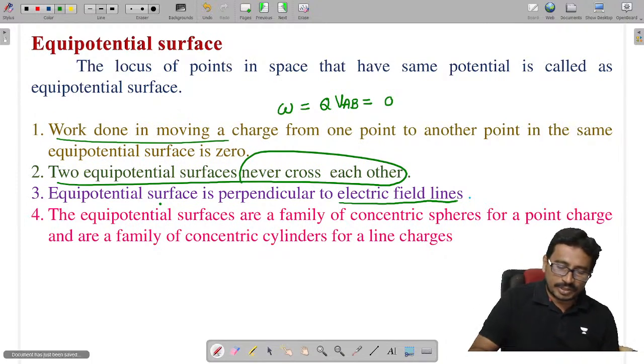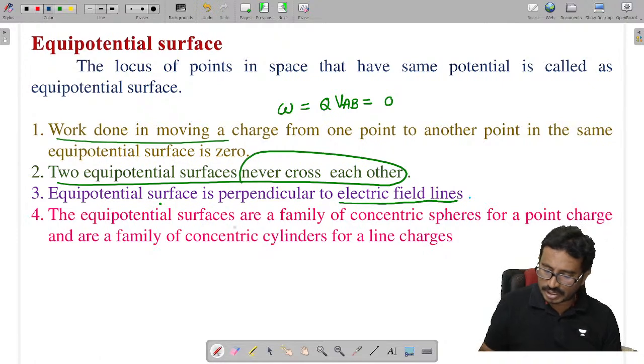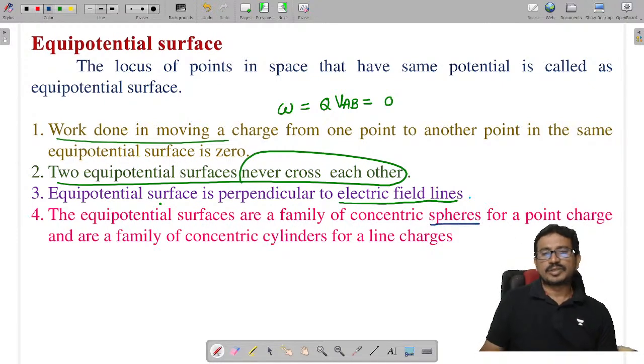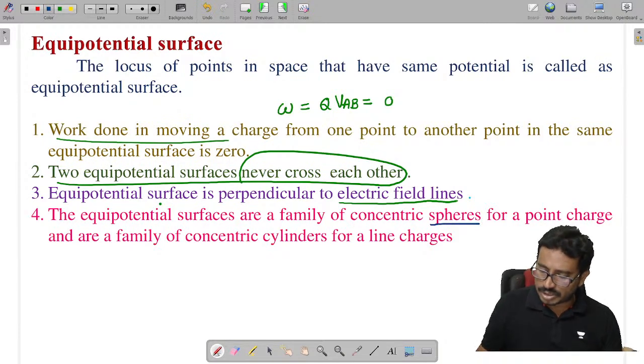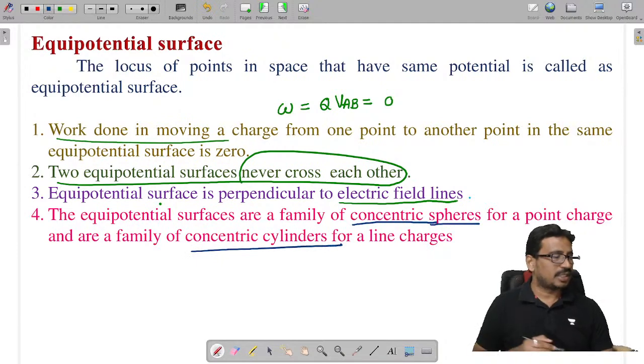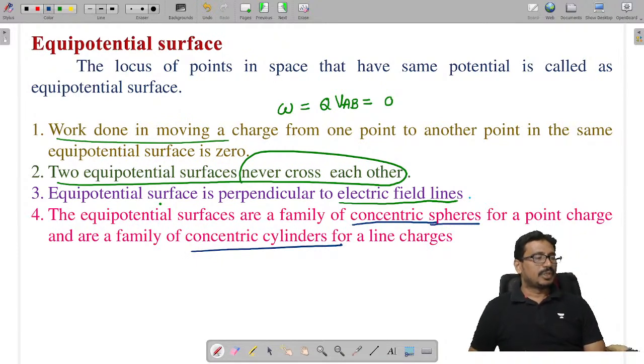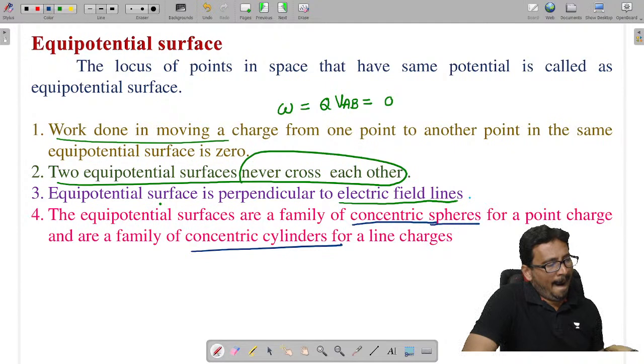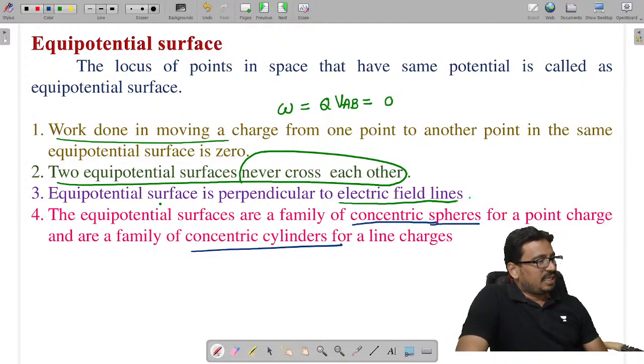For point charges, the equipotential surfaces are concentric spheres, and for line charges they are coaxial cylinders. Is that clear to all of you?